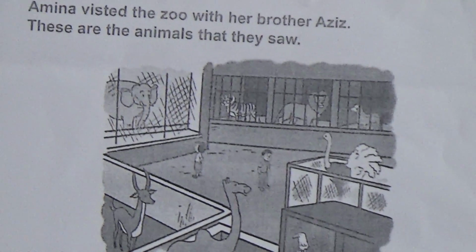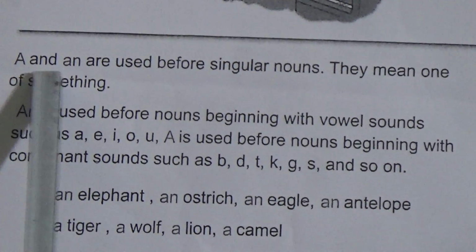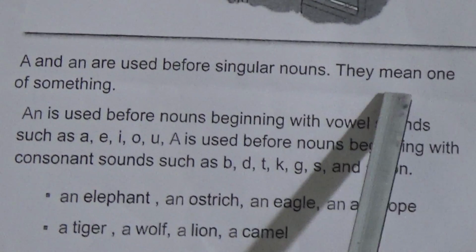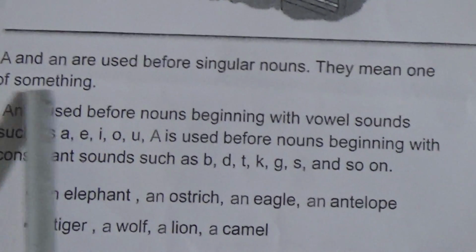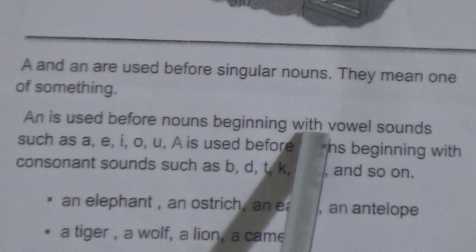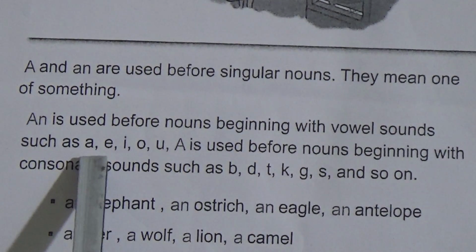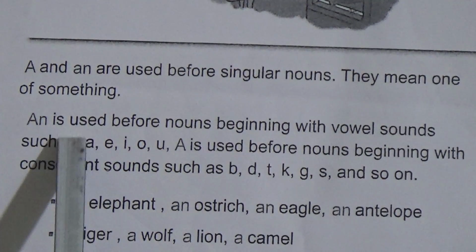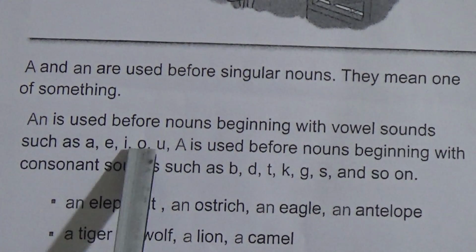A and an are used before singular nouns. They mean one of something. An is used before nouns beginning with vowel sounds such as A, E, I, O, U. These are vowel sounds. Before these vowel sounds, we use an.